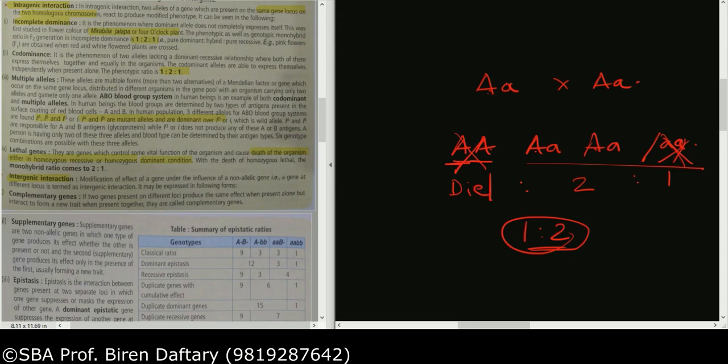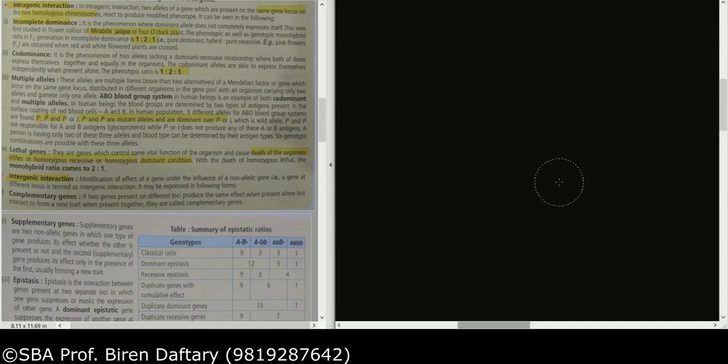Is this clear? I'm not able to mark this. So we'll do one thing, we'll end the lecture over here. We have basically finished with intragenic inheritance. The next part which we are going to study is intergenic inheritance, and that is going to be the next part.